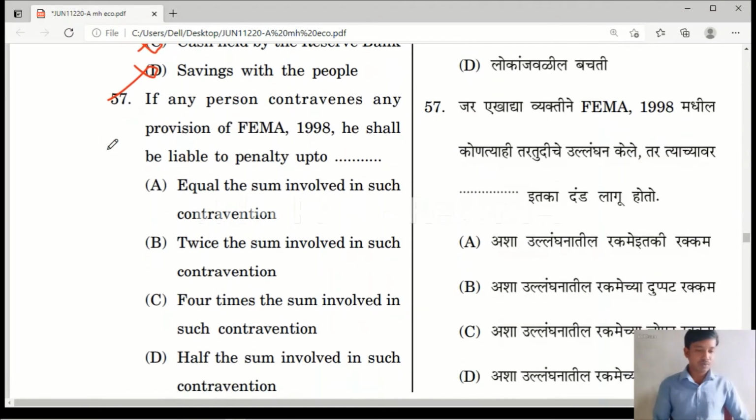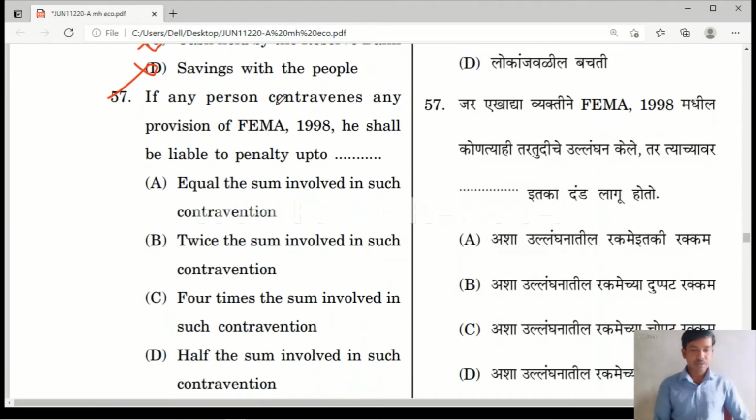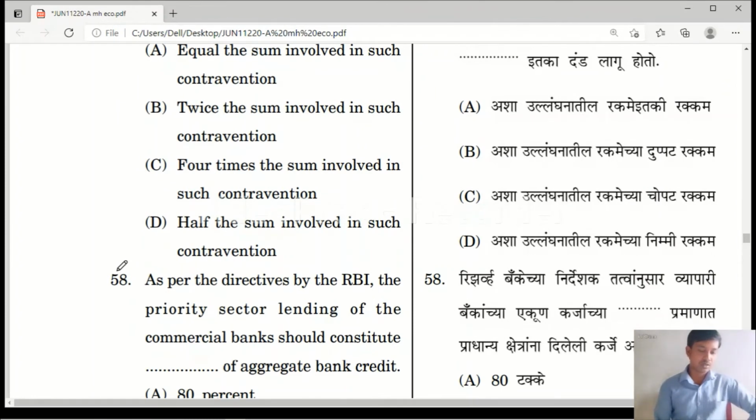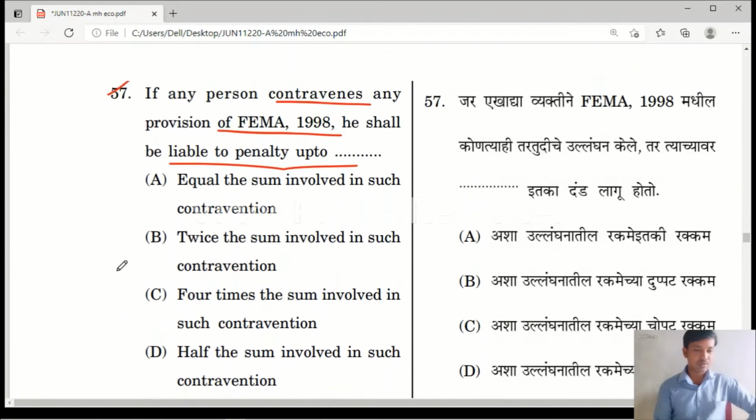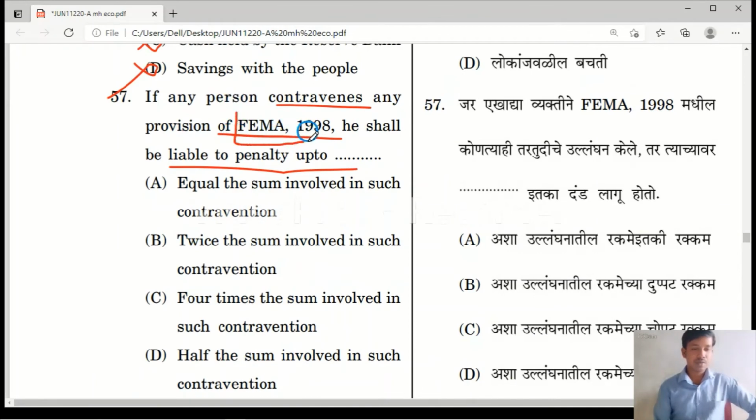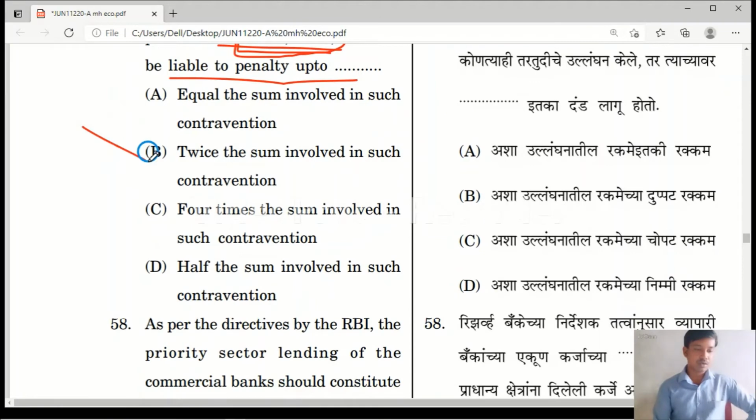Yes, question number 57. If any person contravenes any provision of FEMA, 1998, he shall be liable to penalty up to. Yes friends, in this question also there is no correct option. Equal the sum involved in such contravention, twice the sum involved, 4 times the sum involved, half the sum involved in the contravention. So friends, if you read about FEMA, the Foreign Exchange Management Act, please remember it. If you go through it, you will come to know there is no correct answer in these options.